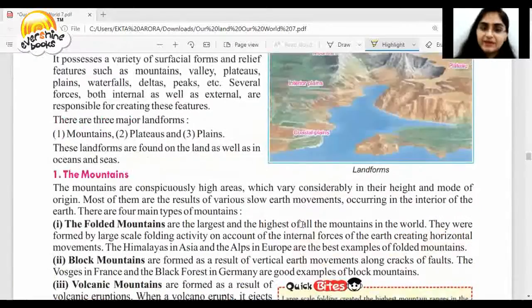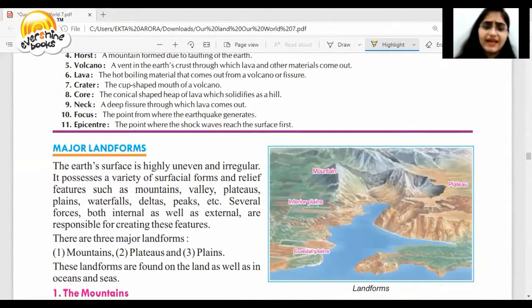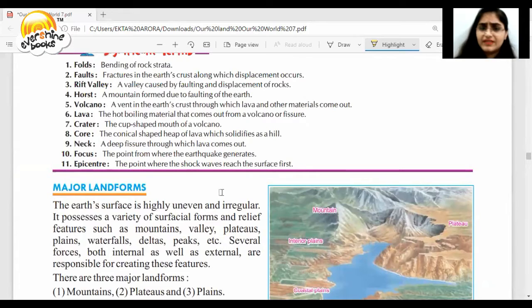This is all about this chapter. Very easy, very nice chapter, small. It's a good chapter. Just go through it, read it, you'll like it.